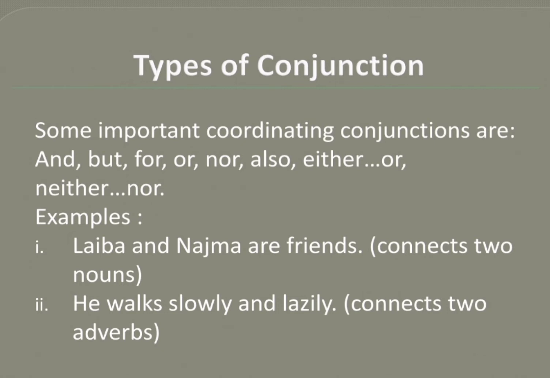Let's see its examples. In the first sentence, Laiba and Najma are friends. Here, and is a conjunction which connects two nouns. In the next sentence, he walks slowly and lazily. Here, and is a conjunction which connects two adverbs. So these are the examples of coordinating conjunction.